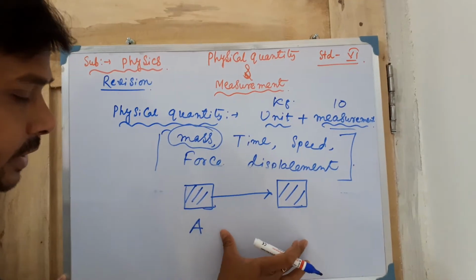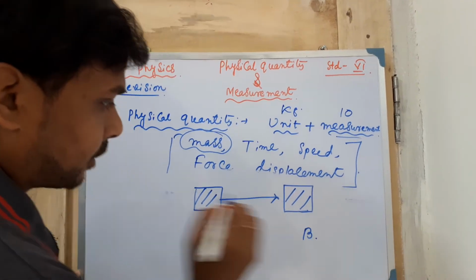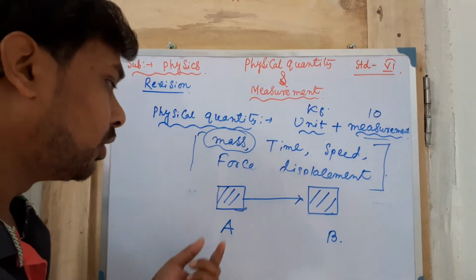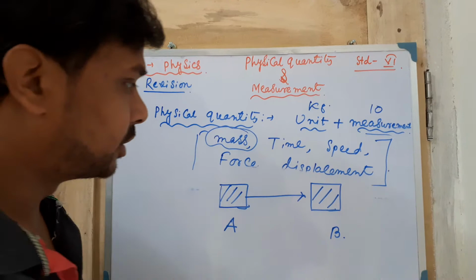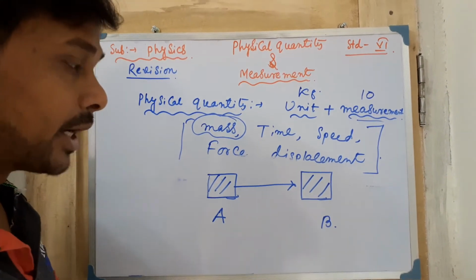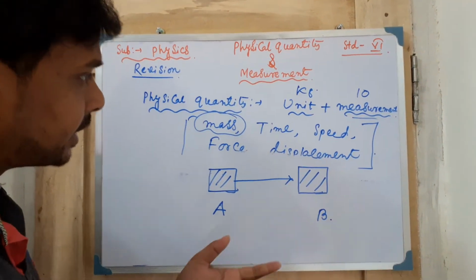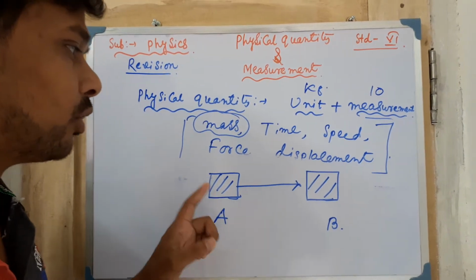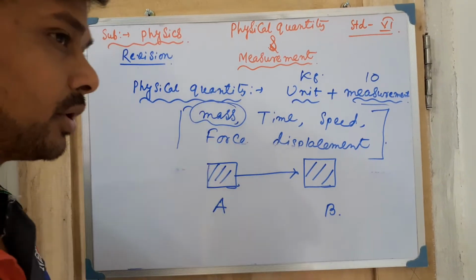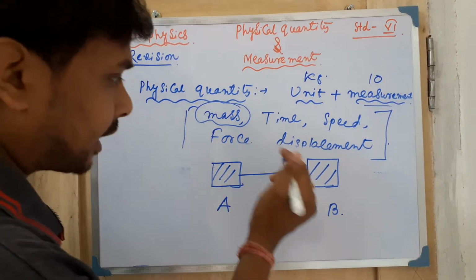Okay, now this is the distance, now this is the B position. So definitely when the body goes from A position to the B position, it will take some time. Without expending time, the body will not be able to move from one position to another position. So definitely the time is there.